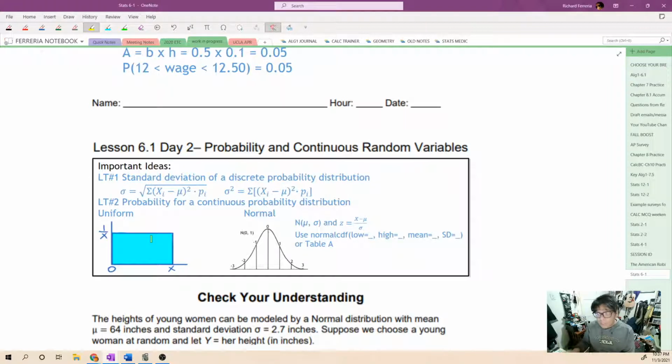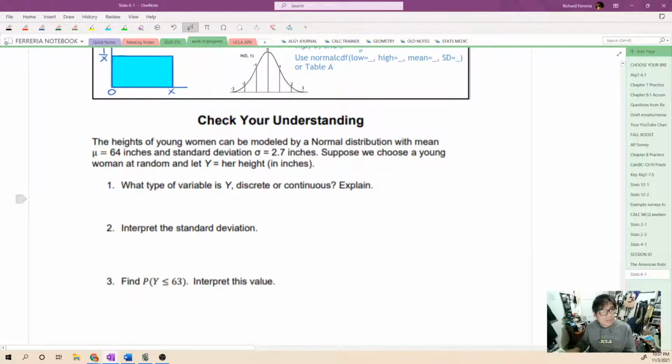Now the one probability function that we're going to end up using the most is going to be the normal curve. So all the tools that we learned before for normal curves, all of the z-scores and using normal CDF to figure out probability, that's still going to be our main tool here. So let's check our understanding.